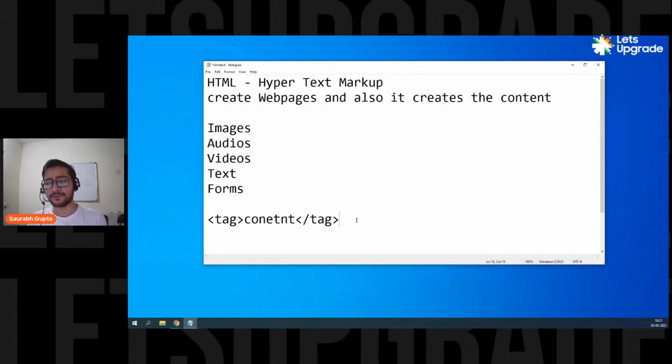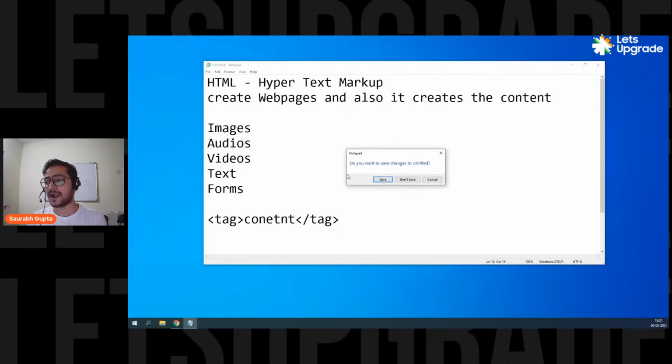Is that clear, everyone? So that's simple. That's basically HTML: a markup language that creates web pages and also creates the content for you, and it is simply written in tags. That's it. Now then, we have learned it, so let's get started. Let's not waste any more time. And don't worry, I'm going to tell you what is HTML5.